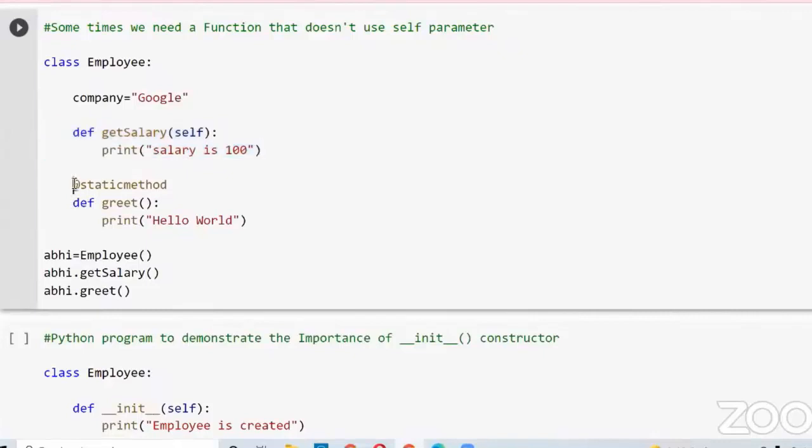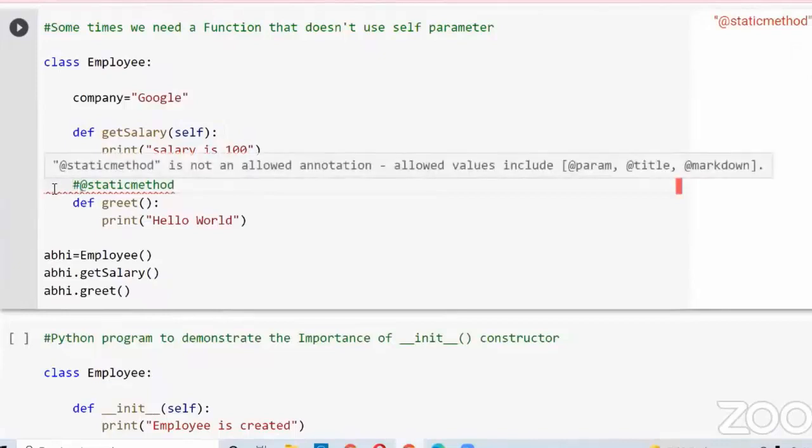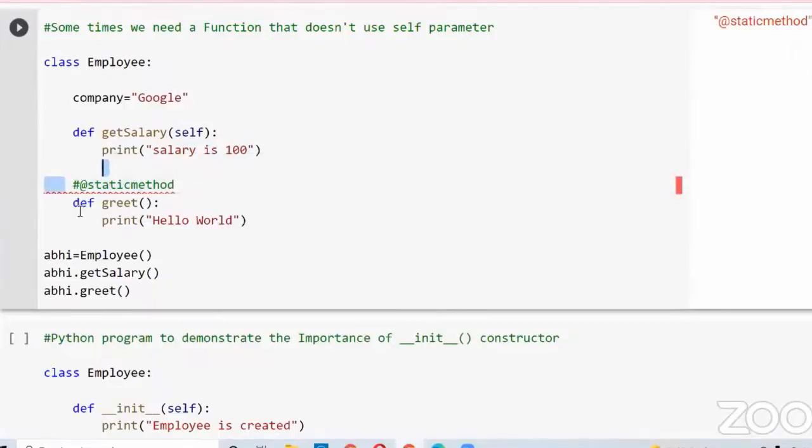Now, one minute, let me comment. Forget about this statement. Now I define another method, the greet method. It will print hello world. Now I created an object for this class, and I call the get salary method with the help of that object, and I also call the greet method with the help of the object.